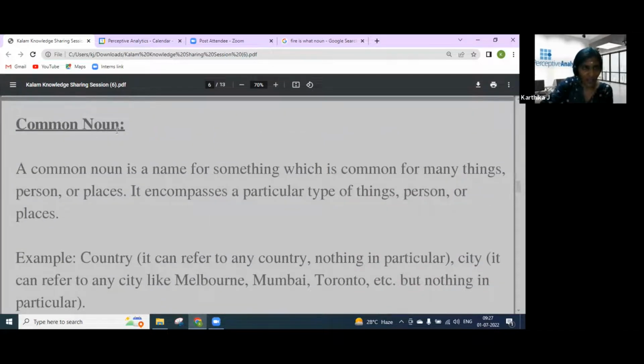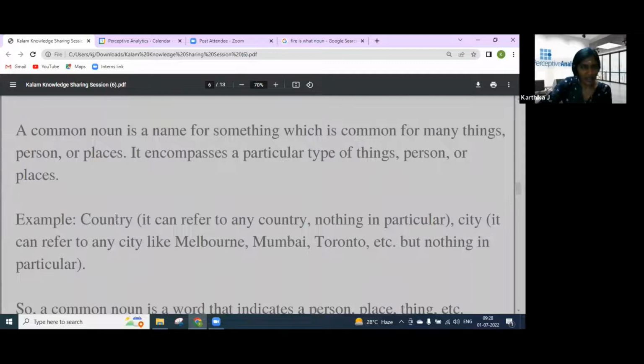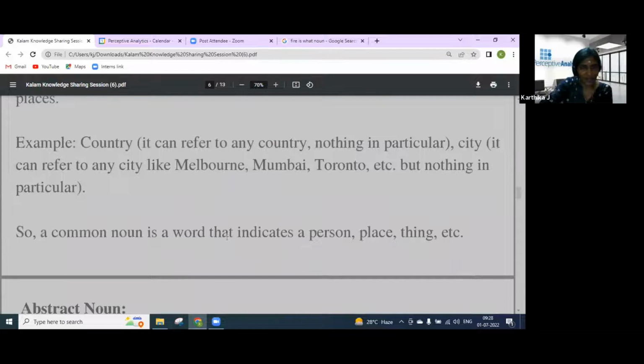Next one is common noun. A common noun is a name for something which is common to many things, places, persons. It encompasses a particular type of thing and persons. Example, country. It can refer to any country, not a particular country. So country is a common name. And city also: Melbourne, Mumbai, and other cities. So this is also considered a common noun. A common noun is a word that indicates a person, place, or thing.